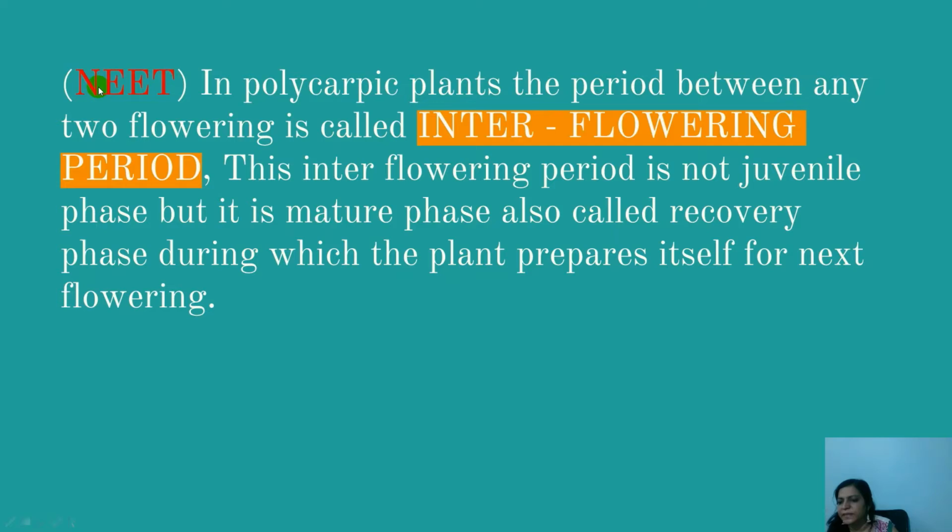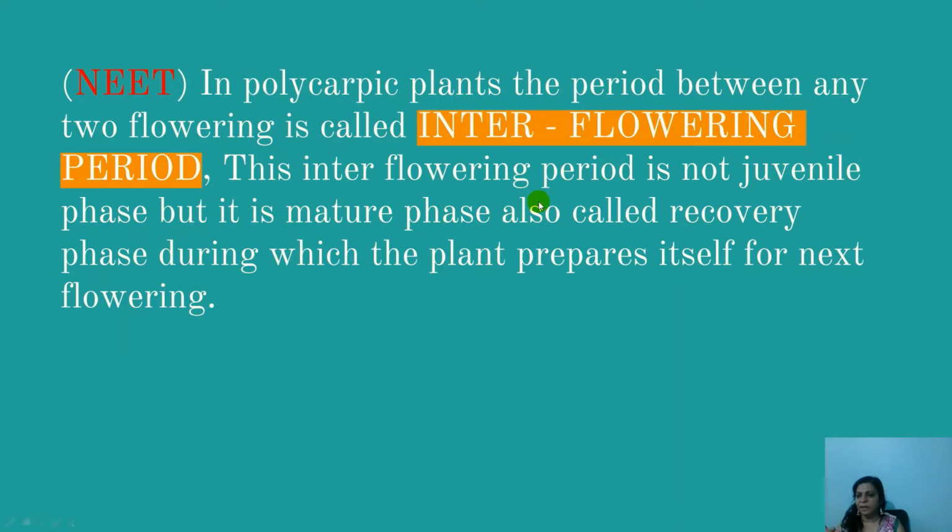One more important neat point we'll discuss, students. In polycarpic plants, the period between any two flowering seasons is called the interflowering period. Repeat, in a polycarpic plant, that is a many-season surviving plant, the period between any two flowering seasons, that is, once it has flowered and has entered the non-flowering phase, but is going to flower in the next season, that period between the two flowering periods is called the interflowering period.